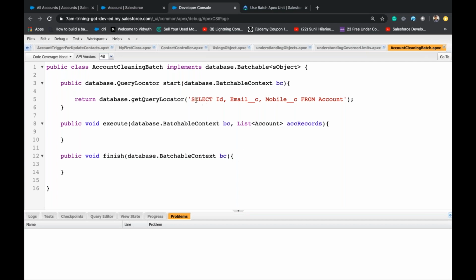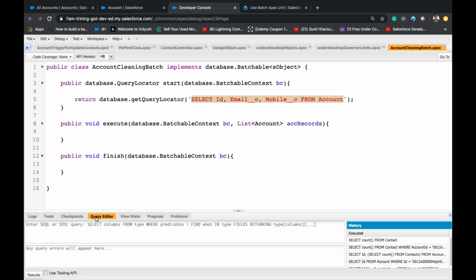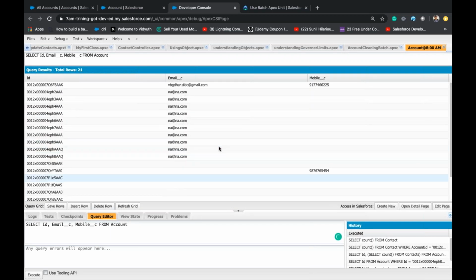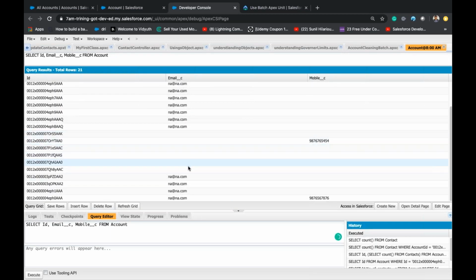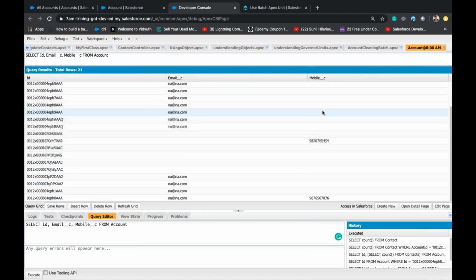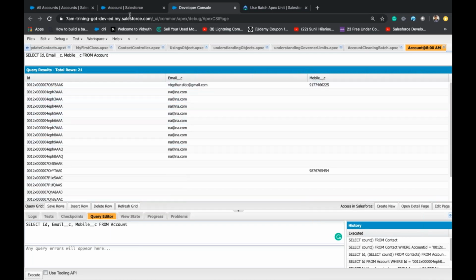So select ID, comma, email, comma, mobile, from account. Let's check how many records we get. So from the query editor, I'm executing this query. I got 21 records. In this, maximum don't have mobile.